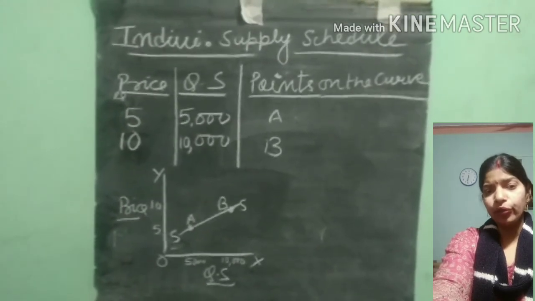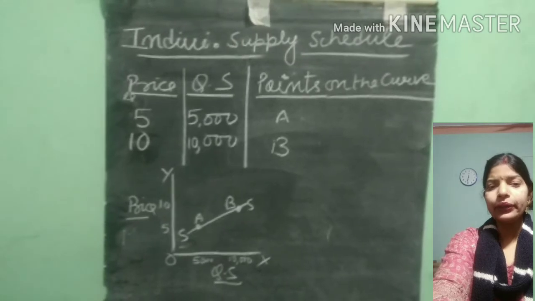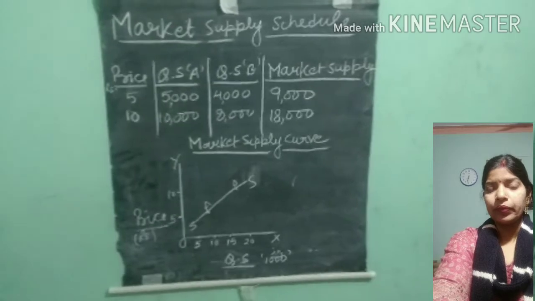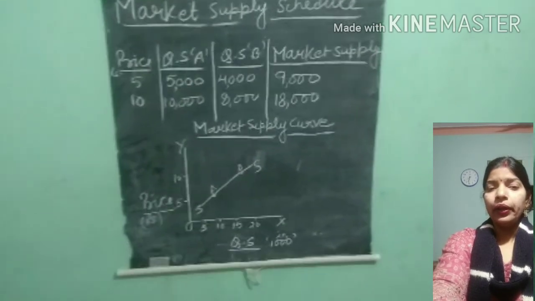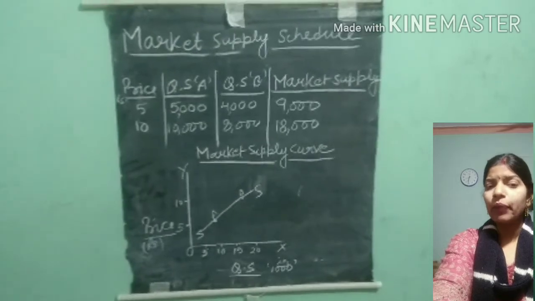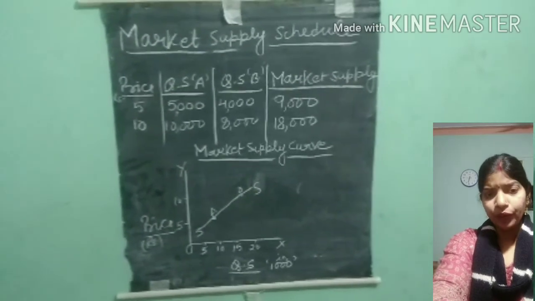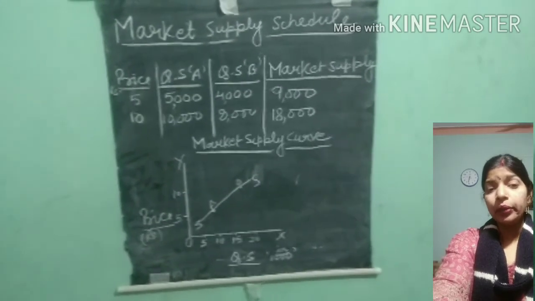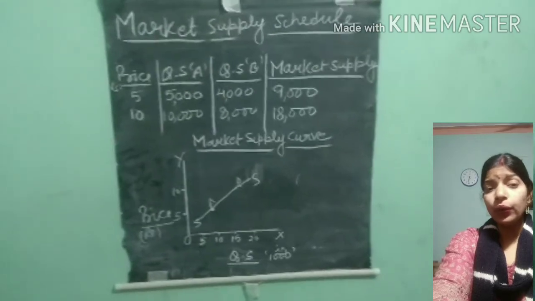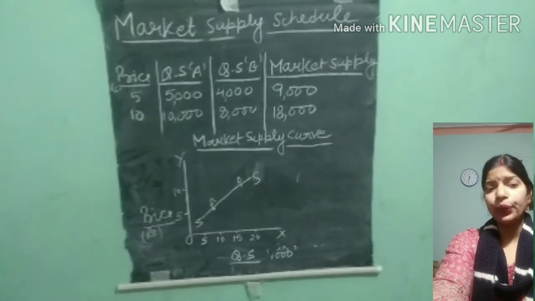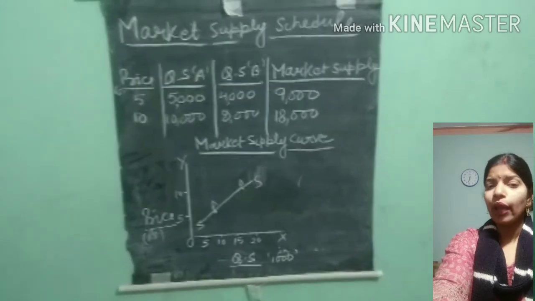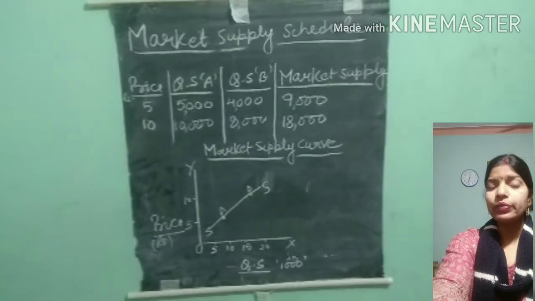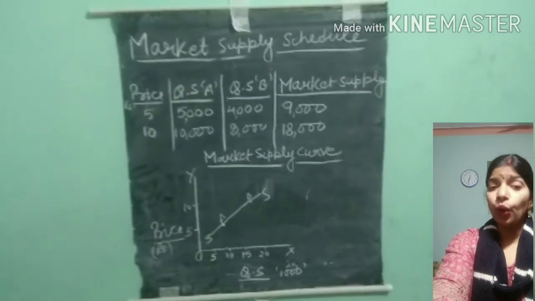After doing this, we shall do the market supply schedule and market supply curve. Now we shall start the market supply schedule. As all of you know, market means the addition of all the firms, the production done by all the firms, not only A, but the addition of A firm, B firm, and so on. Then it will become the market. This is a topic of macroeconomics, and when the study is done at a large level, it is called macro. So market supply means we have to see not only one firm, but all the firms.